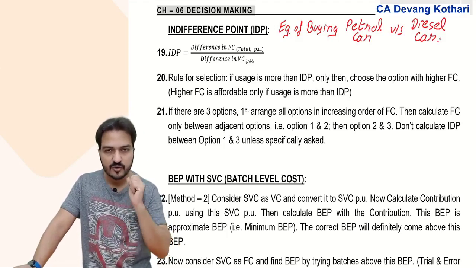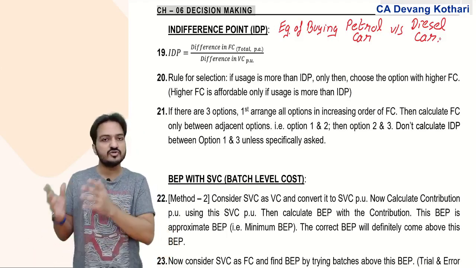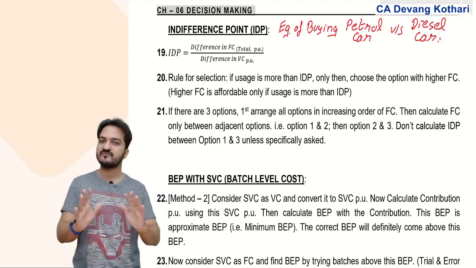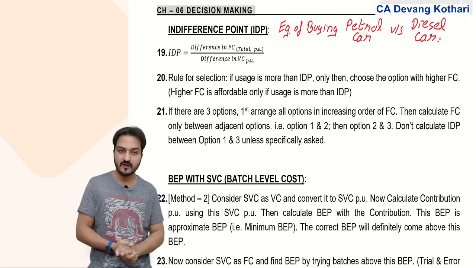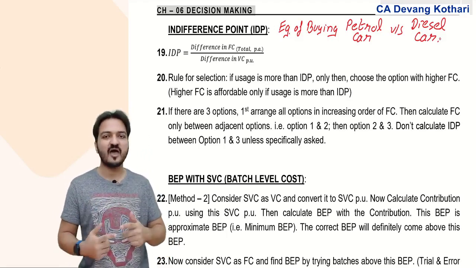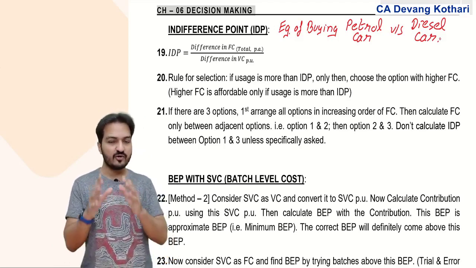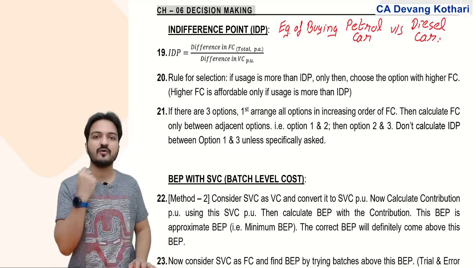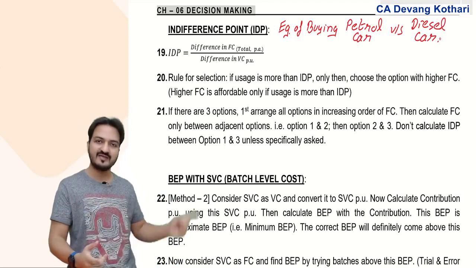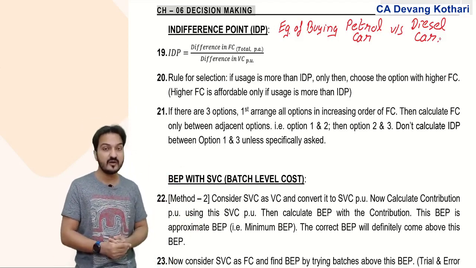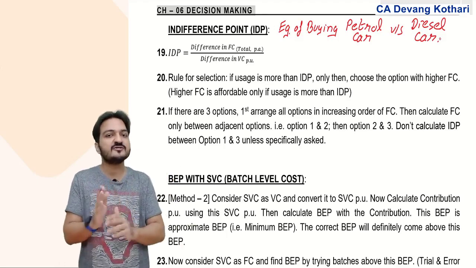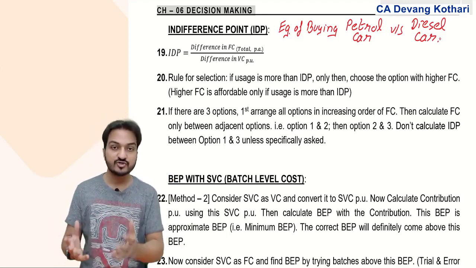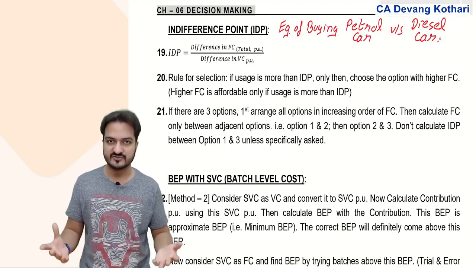Agreed. But this is still ambiguous. I say that when your usage is more, you go for diesel car. Usage is more than what? More than indifference point. So indifference point is used to decide what I should consider as more usage.